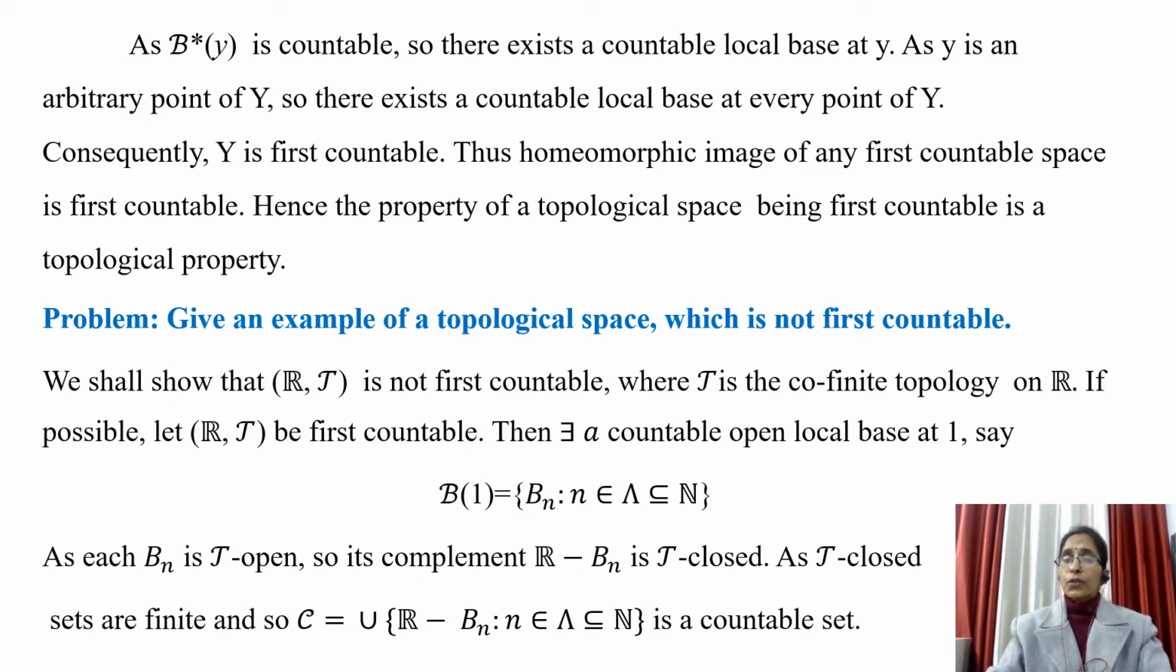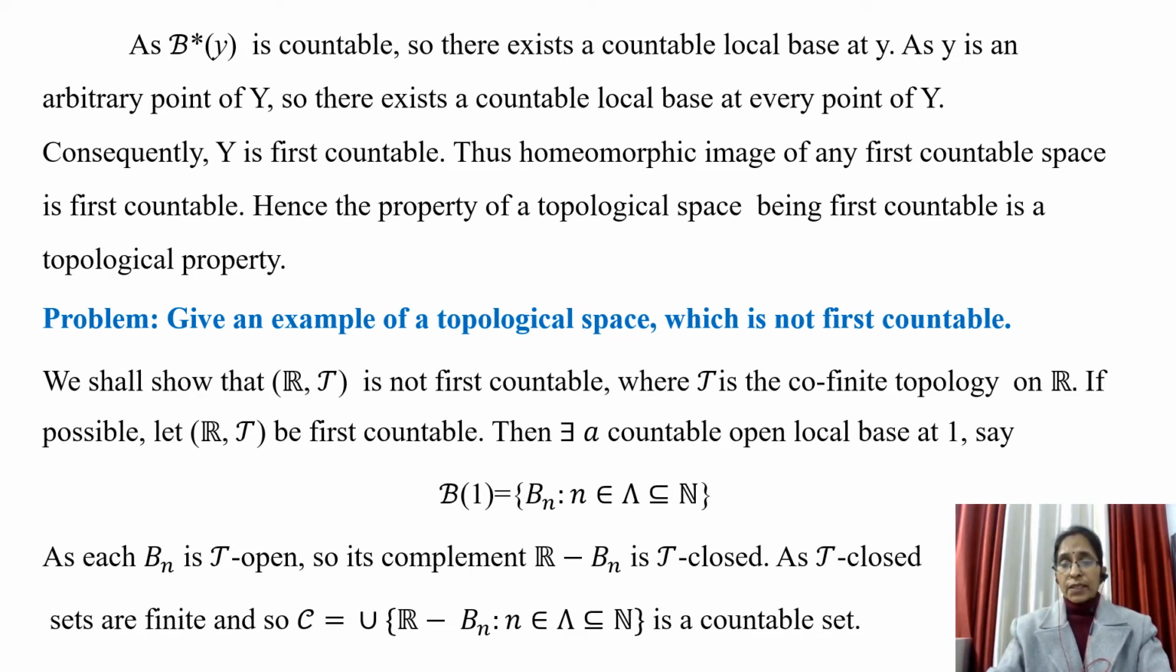Thus, every homeomorphic image of any first countable space is first countable. Hence, the property of a topological space being first countable is a topological property.